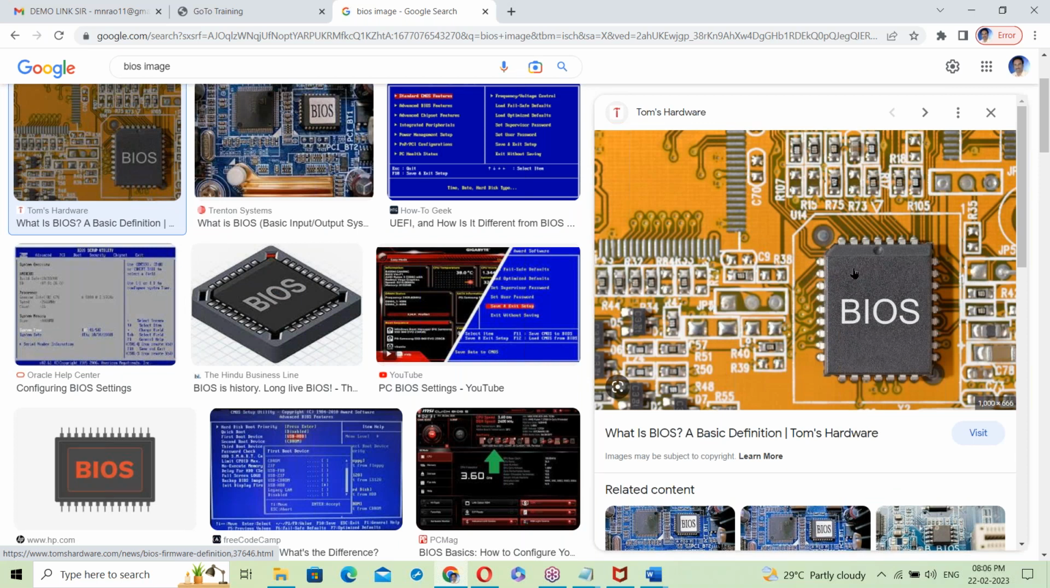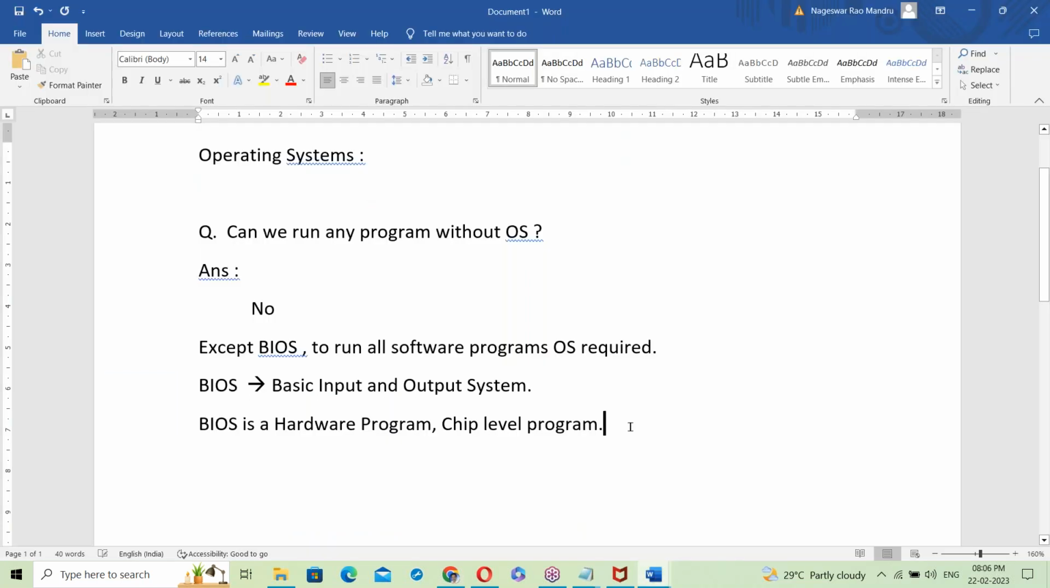Once you power on the system, first of all power goes to BIOS and the BIOS program starts. Then what's the task of BIOS here? BIOS is responsible to boot the operating system.